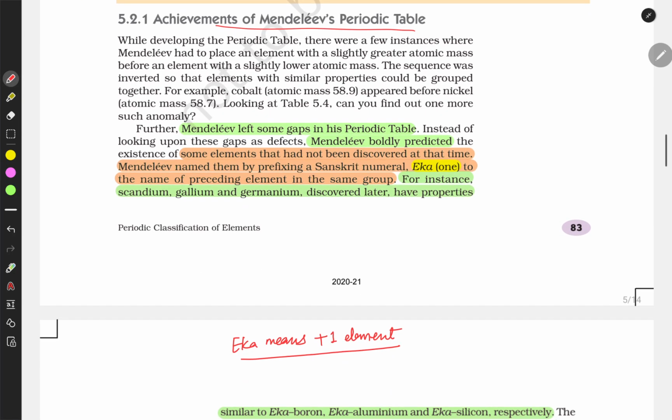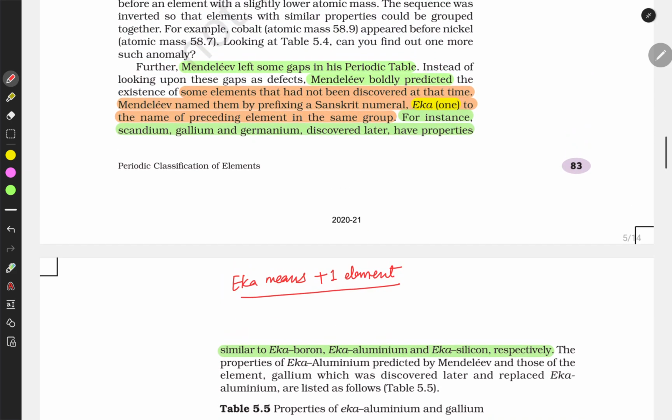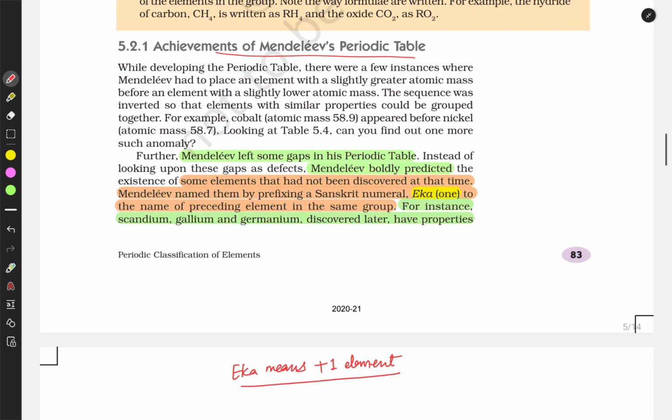What are the achievements of Mendeleev and what are the limitations of Mendeleev? What are the achievements? Mendeleev left some gaps in the periodic table. Instead of looking at these gaps as a defect, Mendeleev boldly predicted the existence of some elements that had not been discovered at that time.